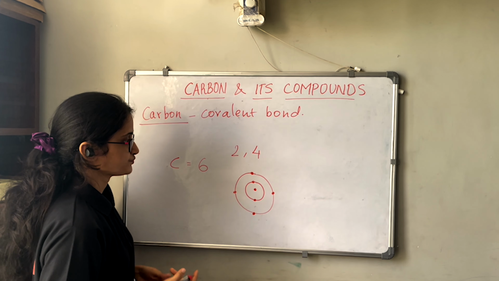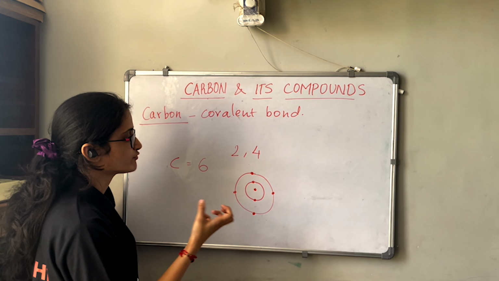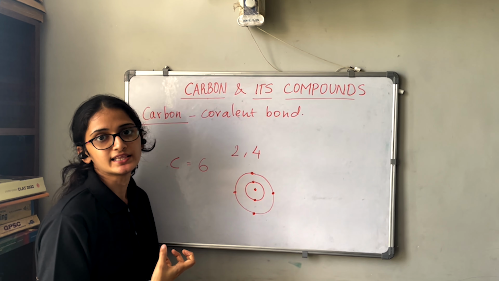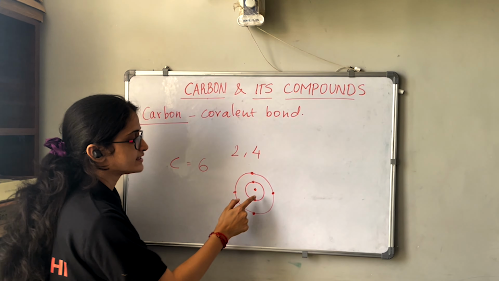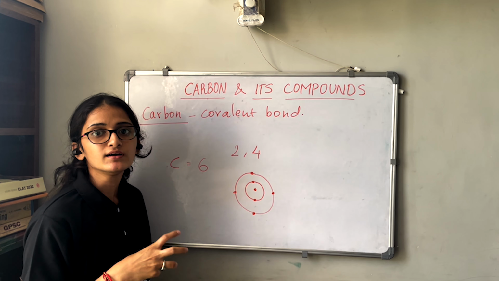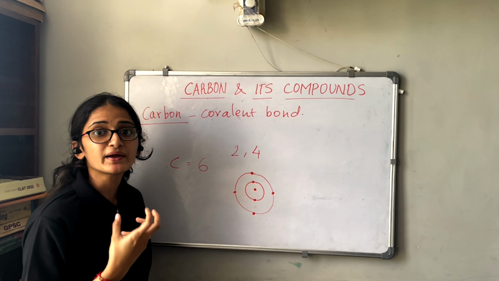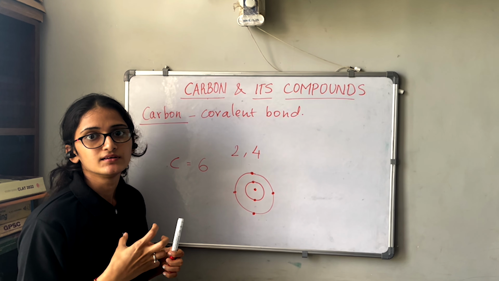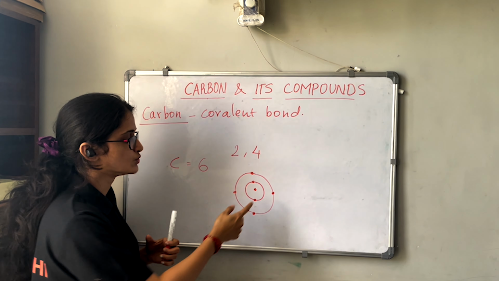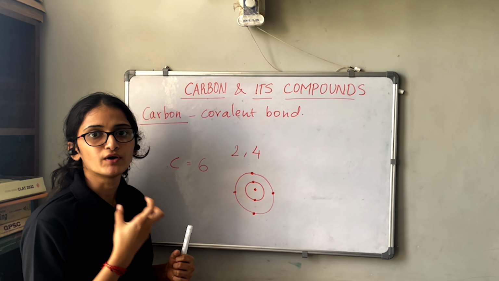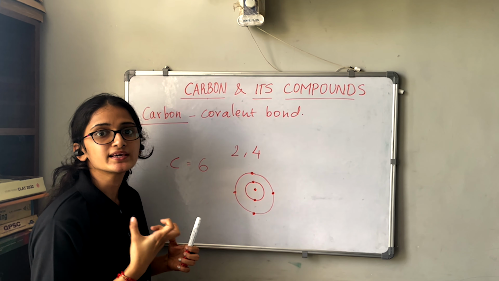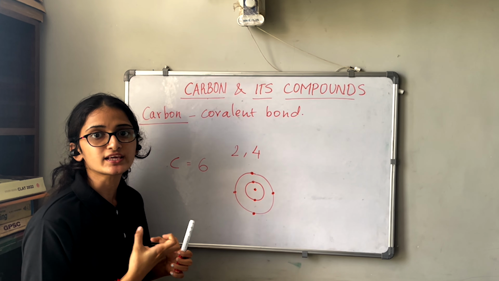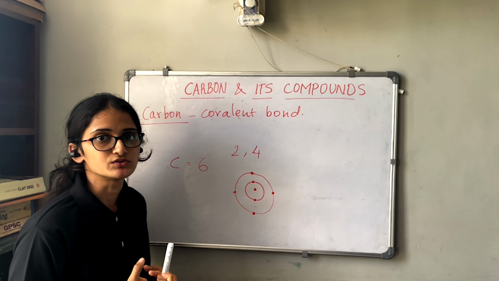But if carbon has to gain 4 electrons, this nucleus can't hold this many electrons together. The nucleus can hold only 1 or 2 electrons together, but when 4 electrons have to be gained, the nucleus is not capable of holding so many electrons.